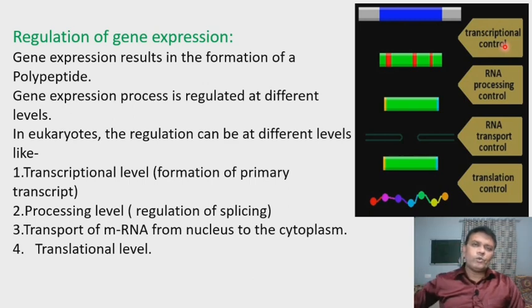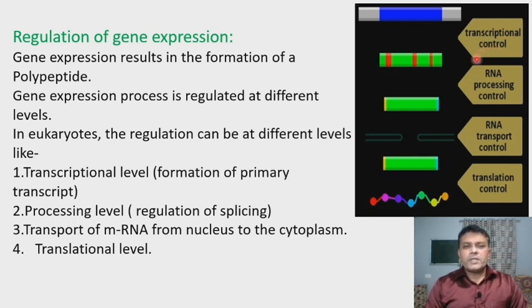You have studied that in the process of transcription, RNA is produced on one of the DNA strands, and this RNA is not fully matured, hence it is called the primary transcript, or hnRNA. So at this level the process of gene expression can be stopped.